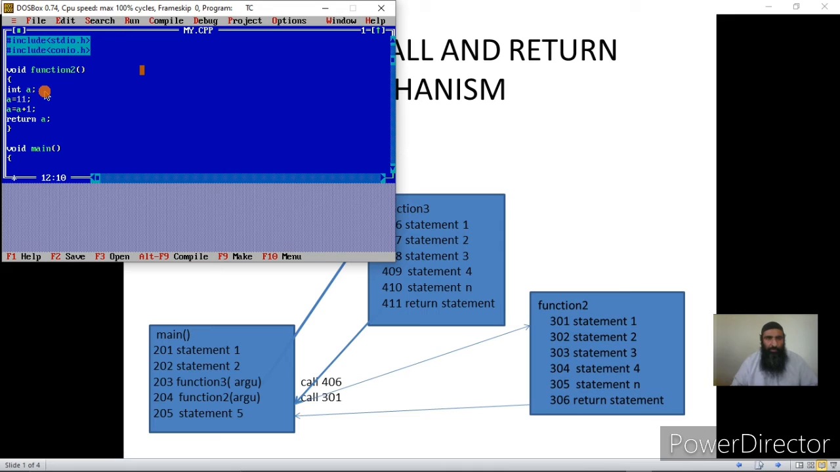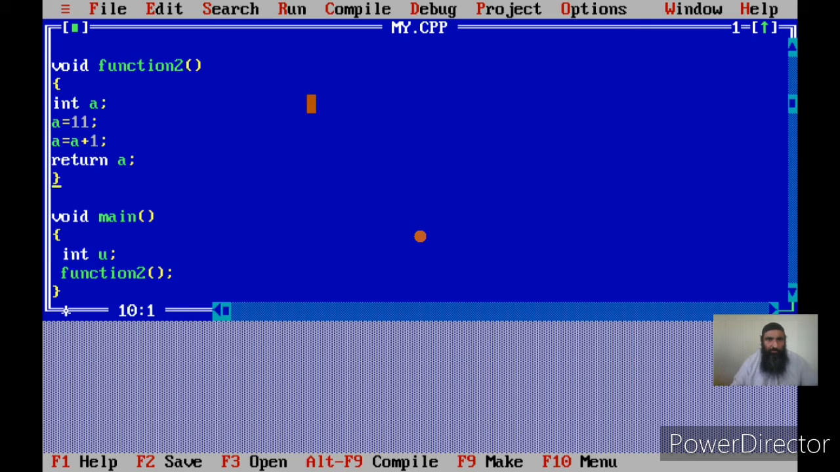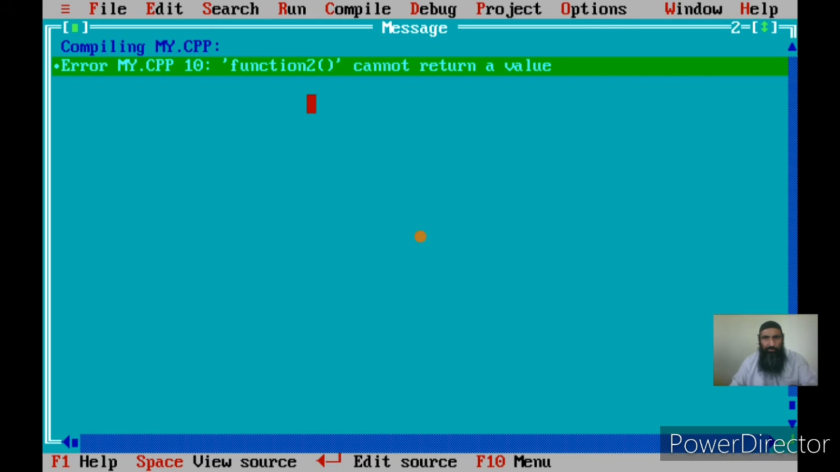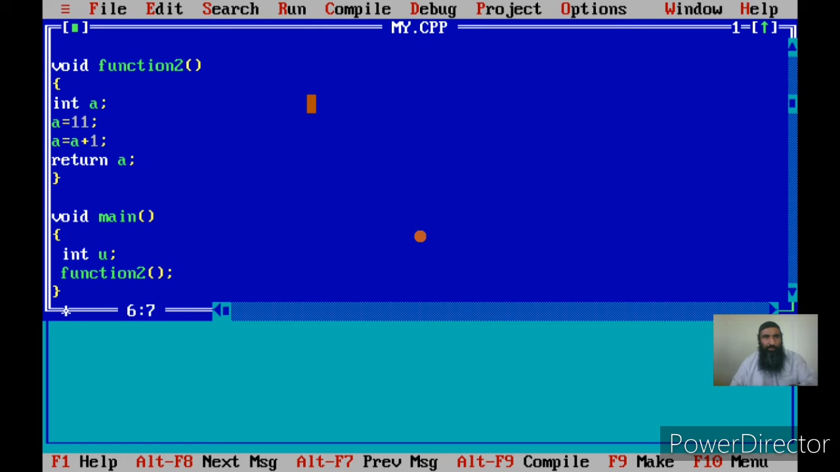Now main has to call the function. How will it call? Suppose it has a variable int u, then it will call a function, suppose function 2. Now who is the calling function? The calling function, or caller, is main. What is the called function? Main is calling function 2. Okay, if you see here, once I trace the program, because I have set the return type as void, I can also set a return type as int.